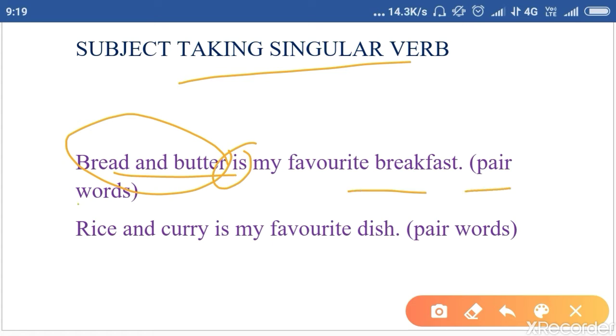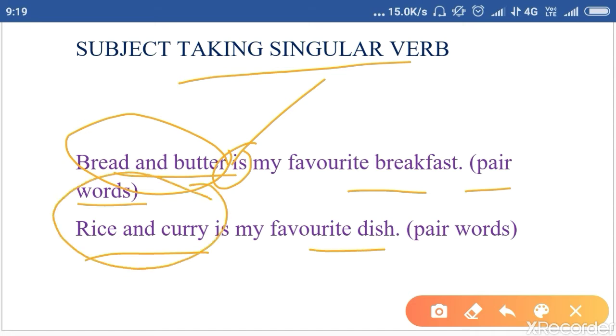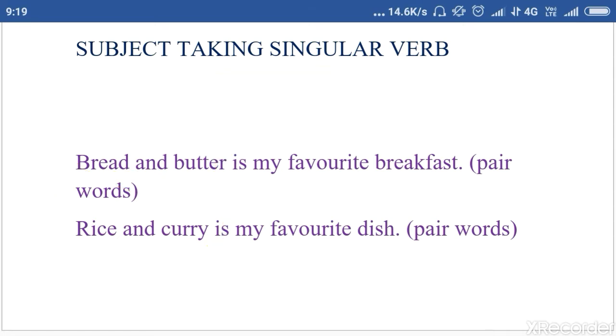So these are called pair words. Pair words always take a singular verb. Then we have, rice and curry is my favorite dish. Right? Pair words, they take a singular verb.